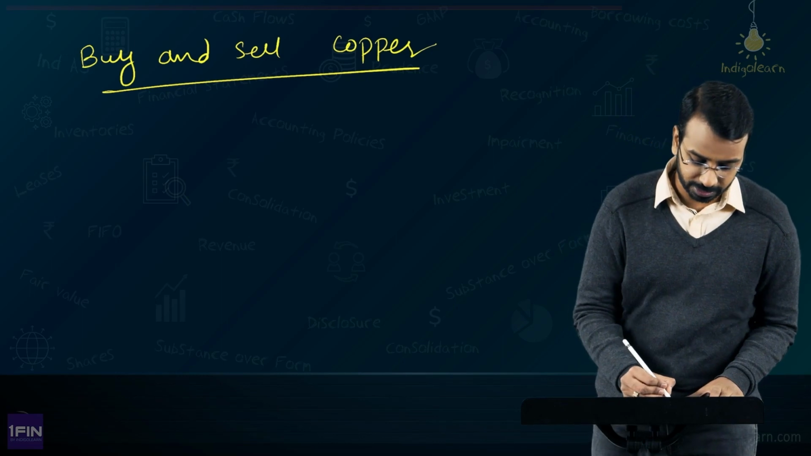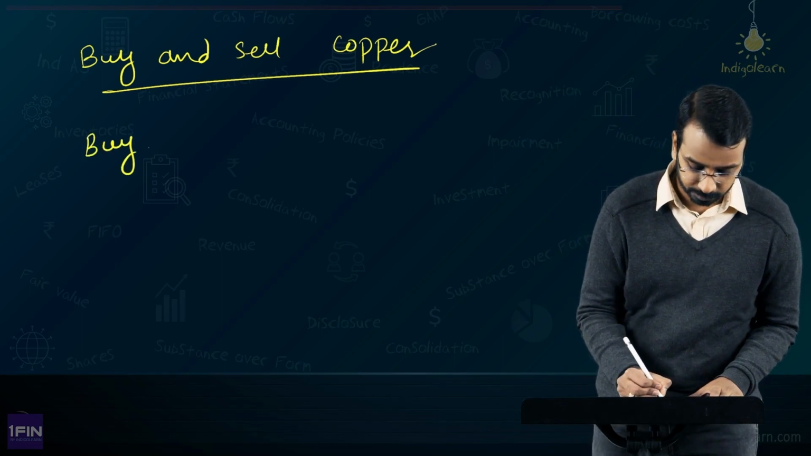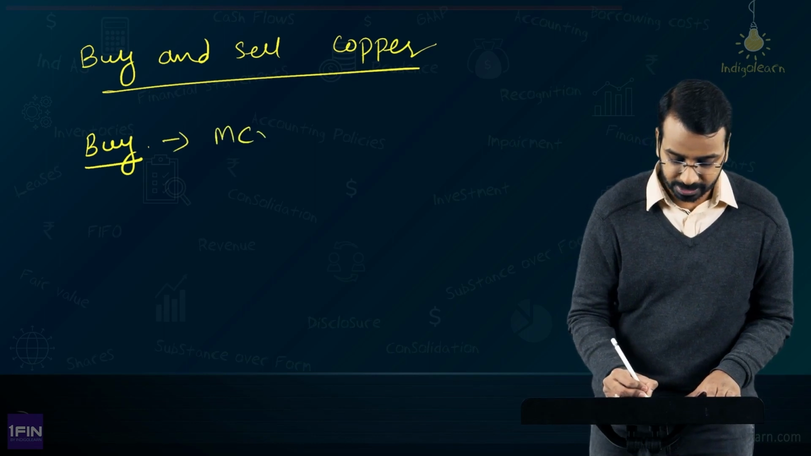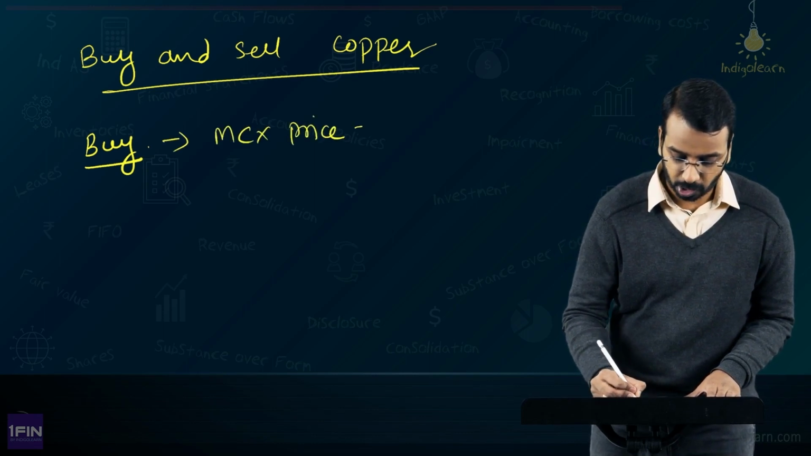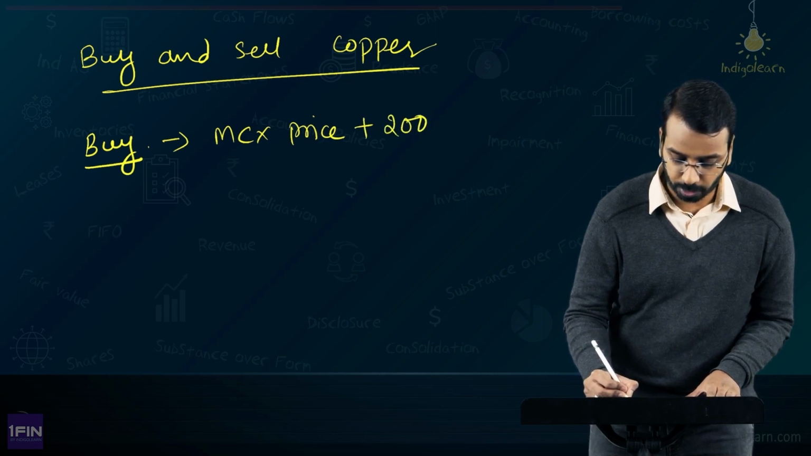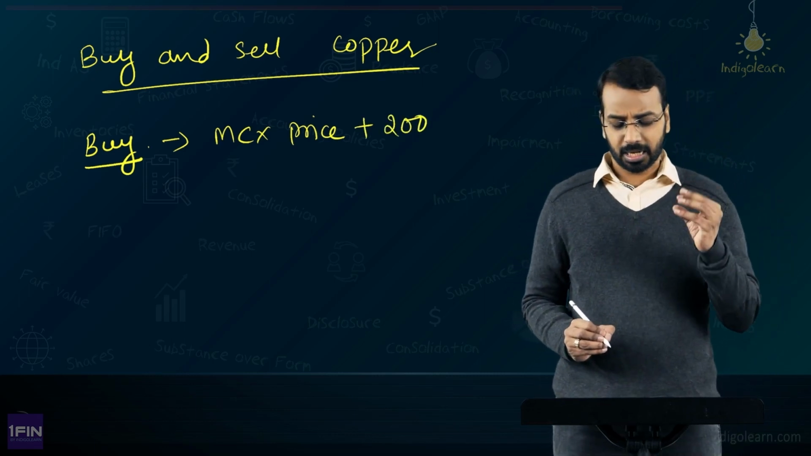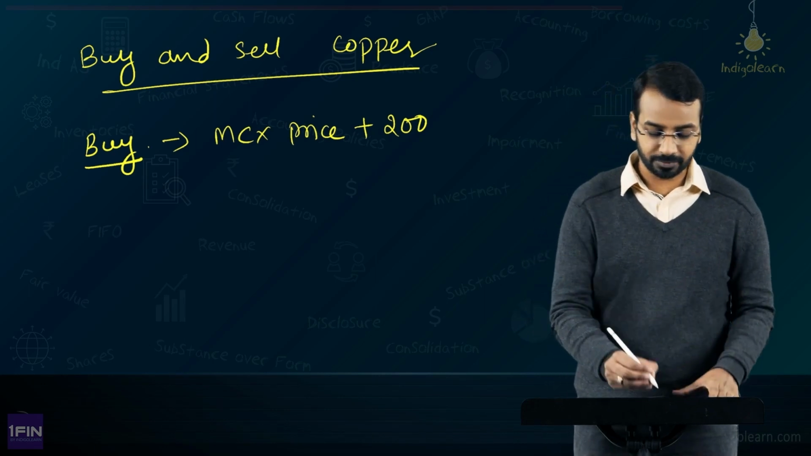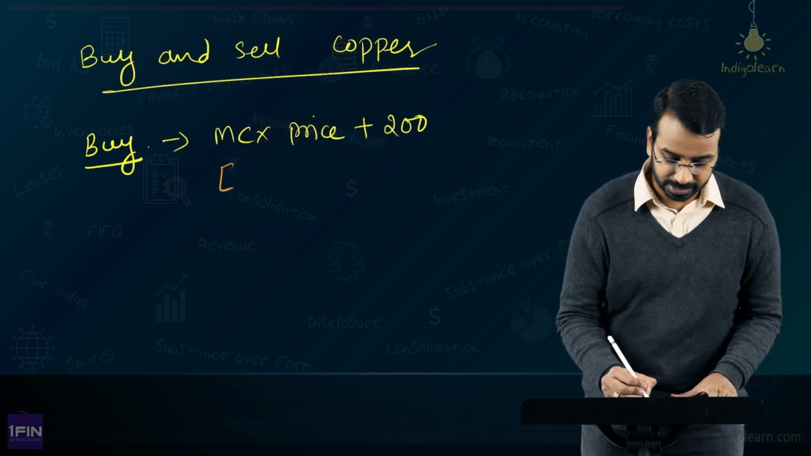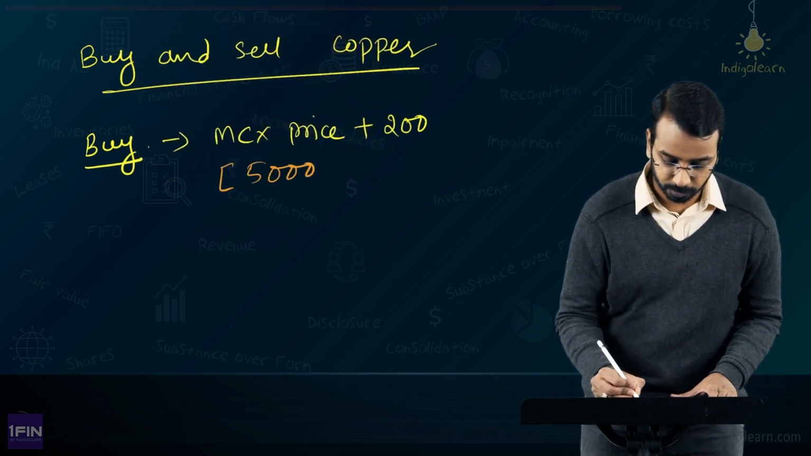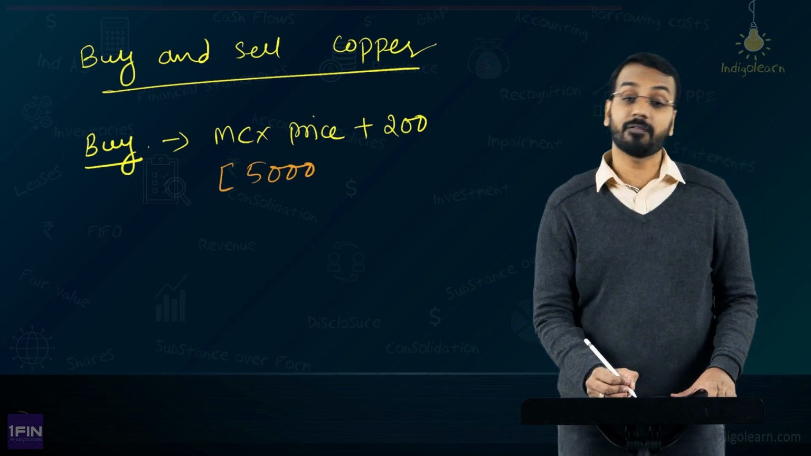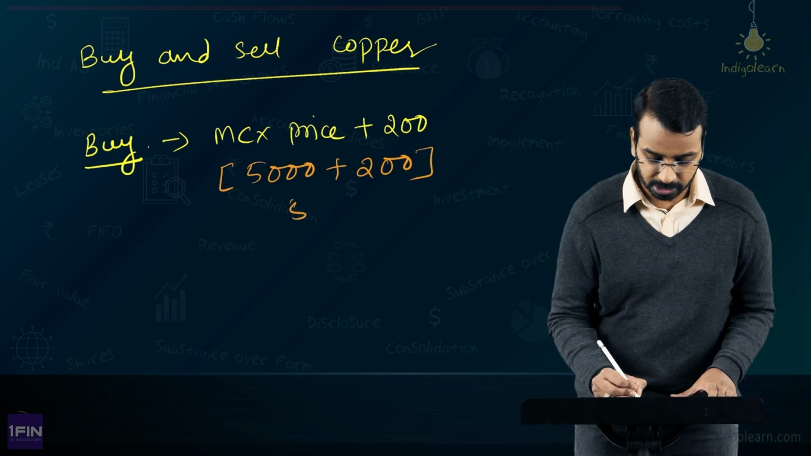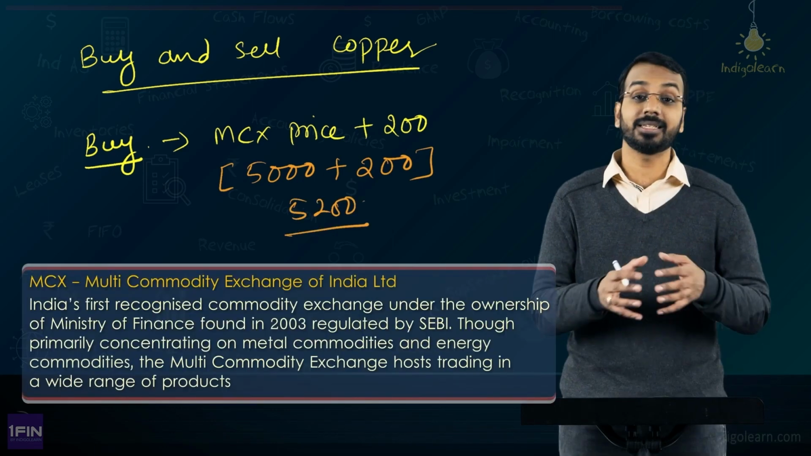Now, say for example, when it buys copper, it has to pay MCX price plus 200, okay, MCX price plus 200. Now, just for example purpose, okay, I am not using the actual prices. For example, if the MCX price is 5,000, okay, it buys copper at 5,000 plus 200, which is 5,200. MCX is a commodity exchange.